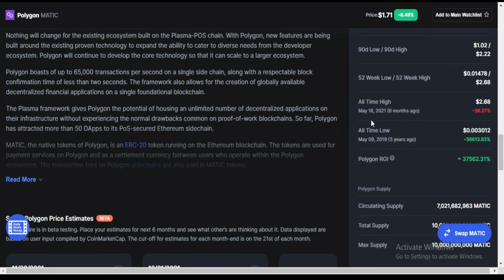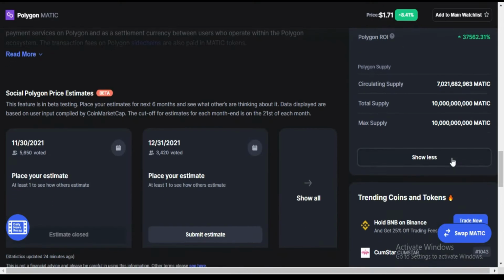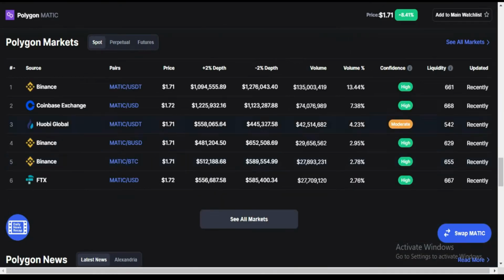All-time high of Matic was on May 18, 2021, about 6 months ago, and price was $2.86. All-time low of Matic was on May 9, 2019, price was $0.003012. And Matic return on investment is 37,562%, which is very huge percentage. And it is available on these exchanges: Binance, Coinbase, Huobi Global, FTX.